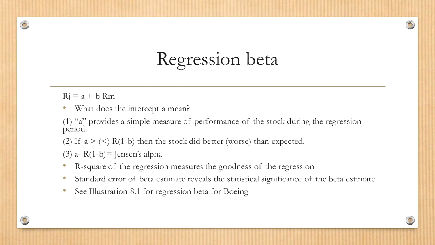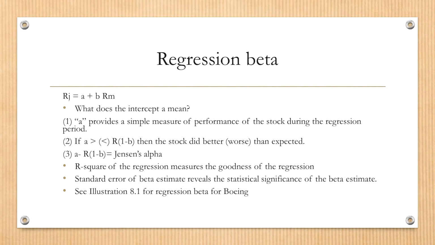Now let's take a look at this market regression formula. Rj equals A plus B times Rm. Once again, this A is the intercept from your regression. It provides a very simple measure of performance of the stock during the regression period. So typically you compare this A with R times 1 minus B. B is the beta, R is the stock return. And the difference of those two terms is called the Jensen's alpha.